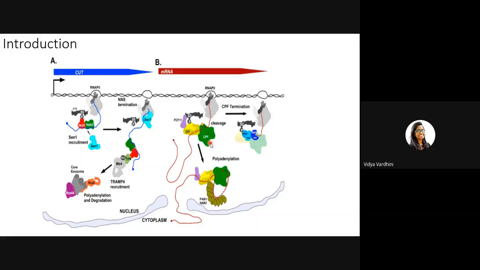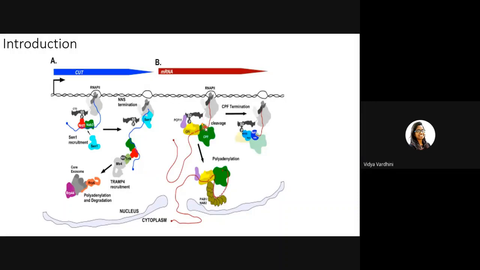Now, when this cleavage and polyadenylation factor recognizes this polyadenylation site, PAS, it cleaves it right there. Once it cleaves, it also polyadenylates some more of the transcript, so you have a poly A tail at the 3' end. When you break this, one end is the polyadenylated site, and the other end is a free, uncapped 5' end.